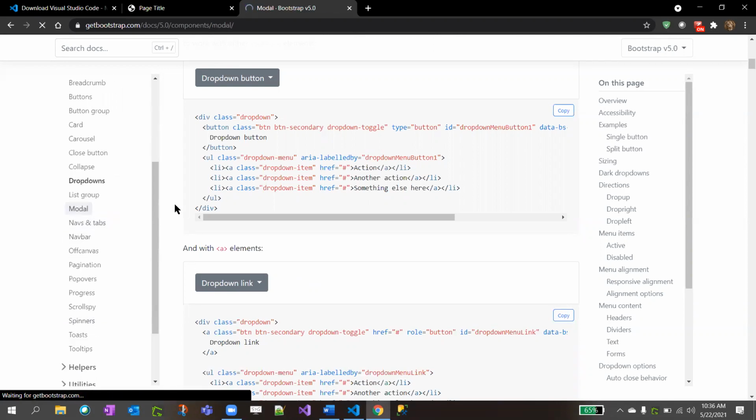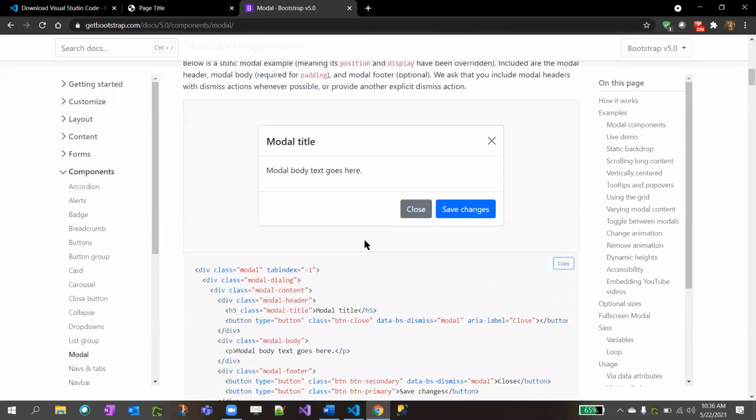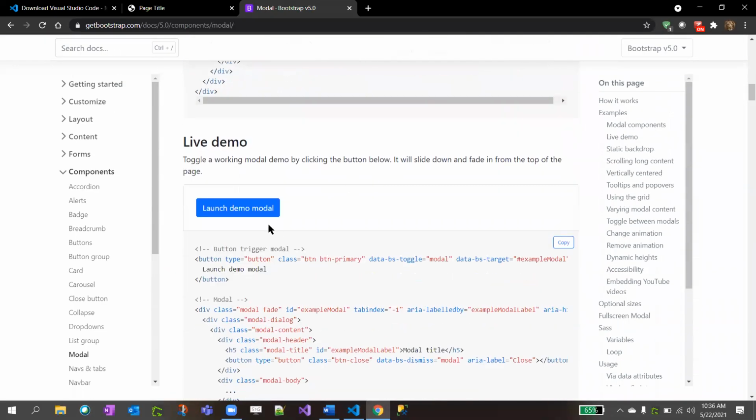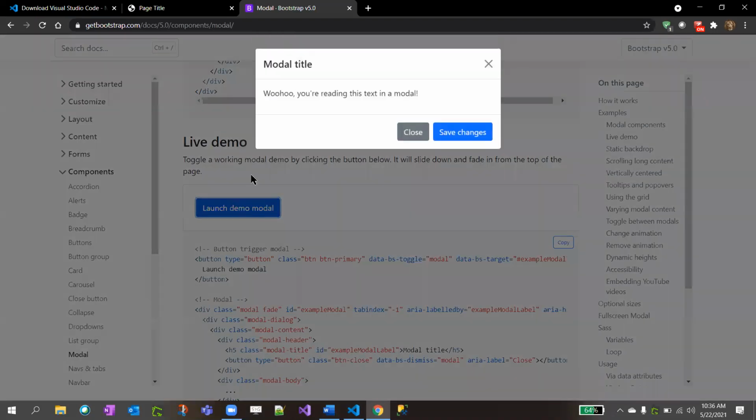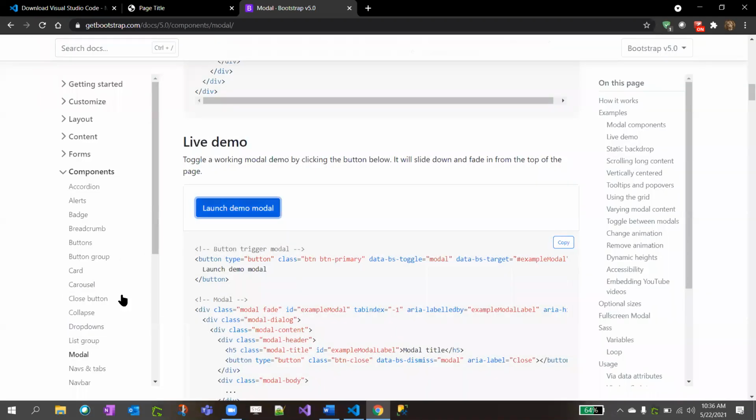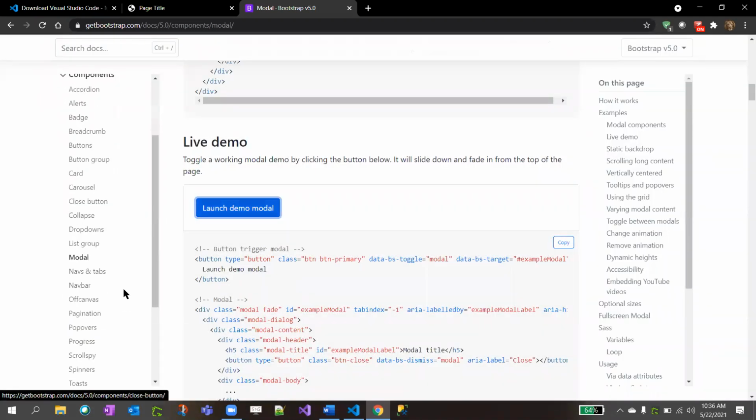And you have modals also. Clicking on a button will open a new window, like see, if I click on it, it will open these kinds of things. This is also built in by Bootstrap. You don't need to write your own things. This makes our life easier and saves a lot of time to open the pages and stuff, right?